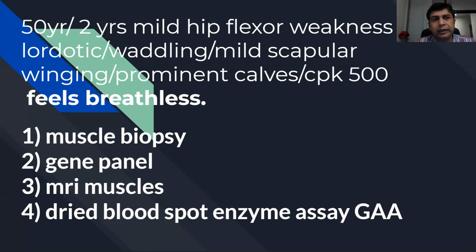With large calves and CKs not very high, Becker is probably unlikely. And he also adds that he's feeling breathless, which sounded like a not very specific complaint, but yes, when you ask the patient, he did complain of breathlessness. So which is the best test to diagnose this patient? You will look for muscle biopsy. You will do a gene panel directly without thinking of the disease. You will do muscle MRI, or you will do the dried blood spot enzyme assay for GAA. So get ready and vote.